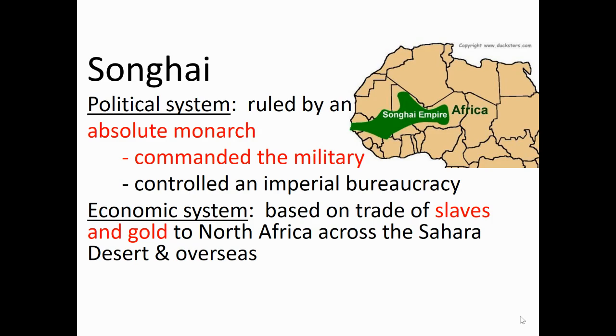Songhai you're already familiar with. They were ruled by an absolute monarch, commanded the military, and controlled an imperial bureaucracy. Their economic system was based on trade. They traded gold across the Sahara Desert, but at this time they did start to participate in the slave trade, trading on the coast.